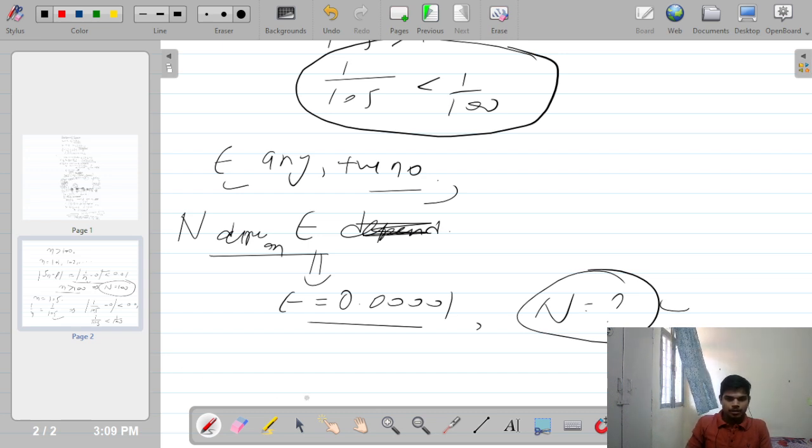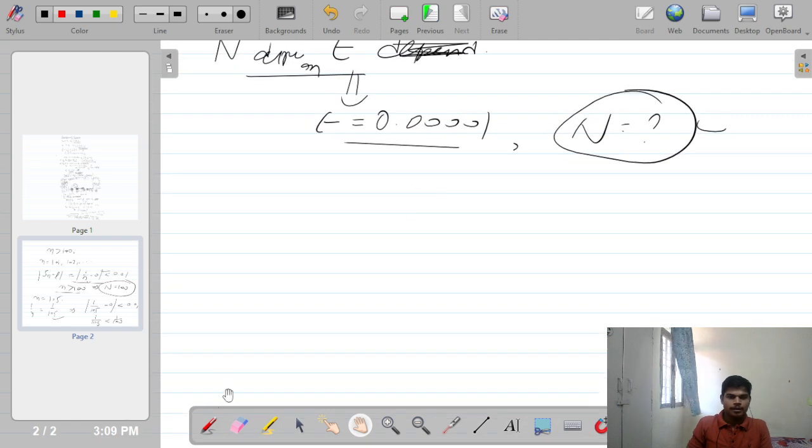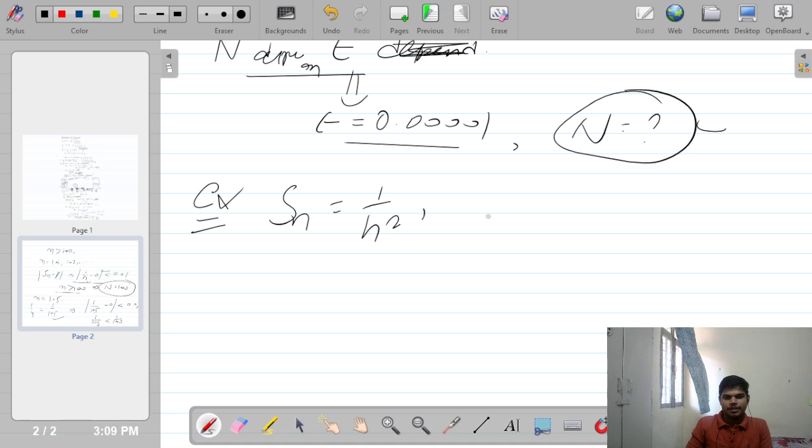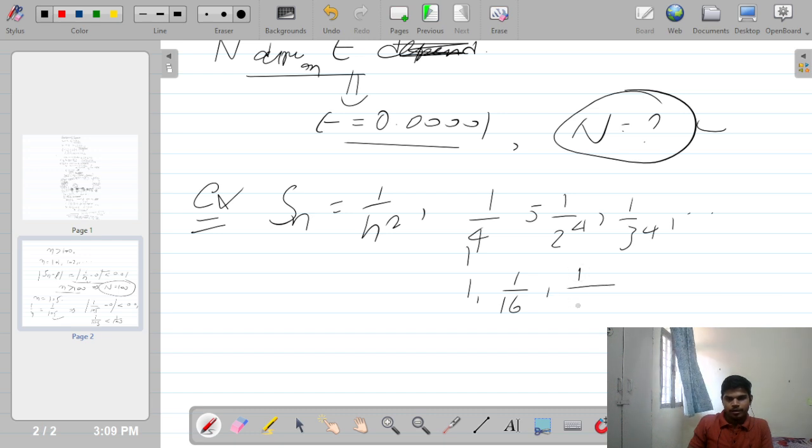After understanding one more example, we will complete this session. The next example is Sn equal to 1 by n square. 1 by n square means 1 by 1 square, 1 by 2 square, 1 by 3 square.